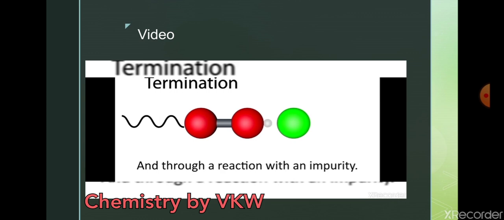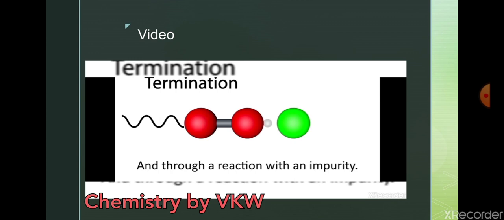So I think after observing this video, everybody is clear about what happens in the mechanism. The mechanism gives you the detailed breaking and formation of bonds: which bond is going to break and which bond is going to form. That total information given by the process is nothing but the mechanism.